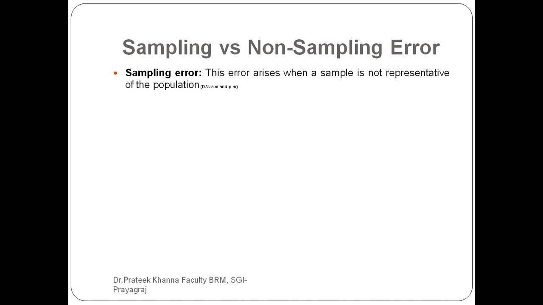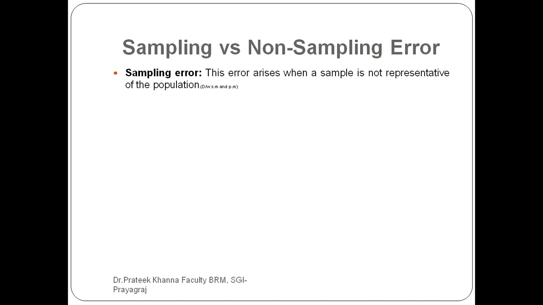Suppose your study is related to kids, and your sampling population is people more than 18 years of age, the students of the institute or the university.